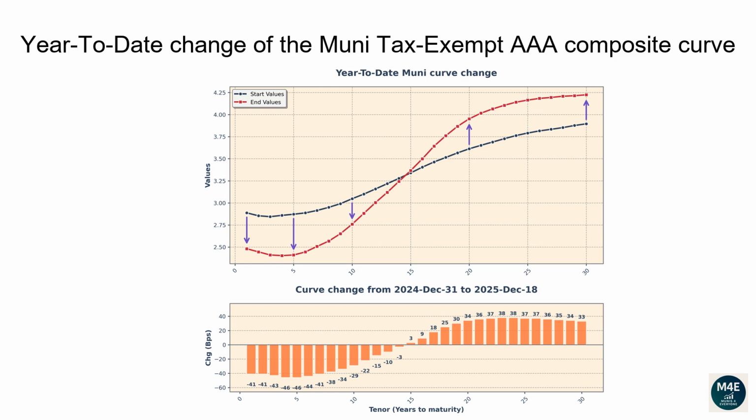The 1-year tenor changed -41 basis points. The 2-year tenor changed -41 basis points. The 5-year tenor changed -46 basis points. The 10-year tenor changed -29 basis points. The 20-year tenor changed 34 basis points. The 30-year tenor changed 33 basis points.